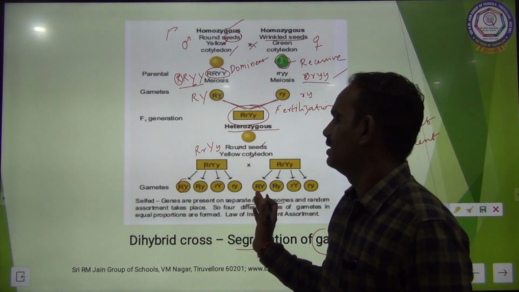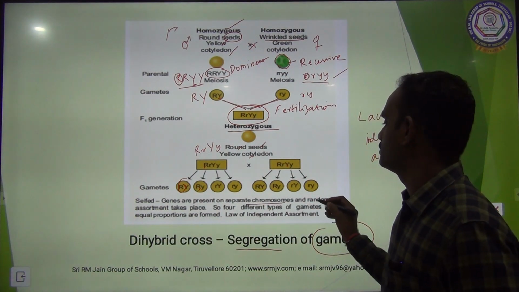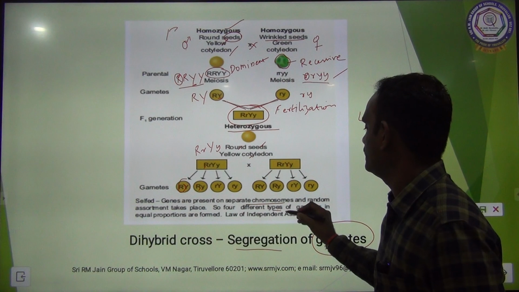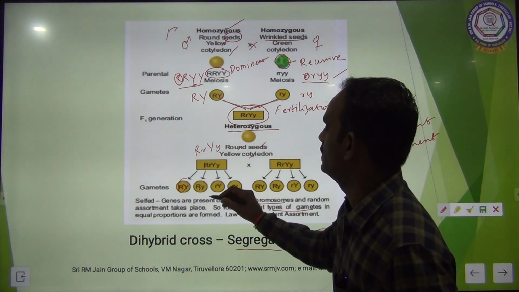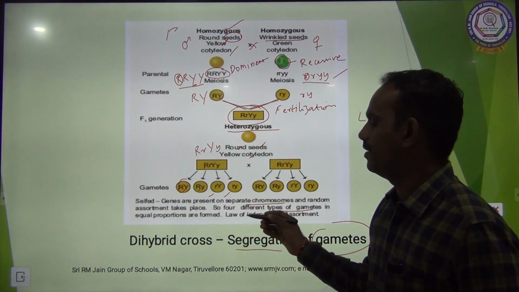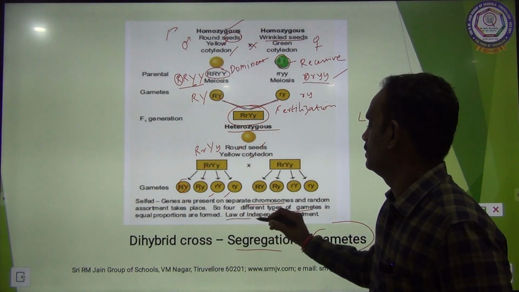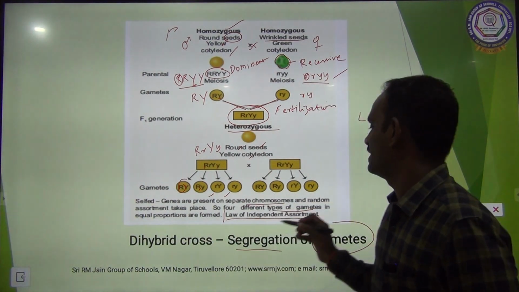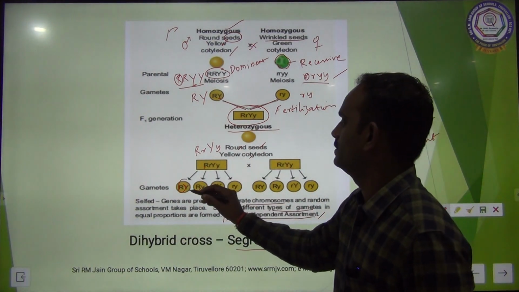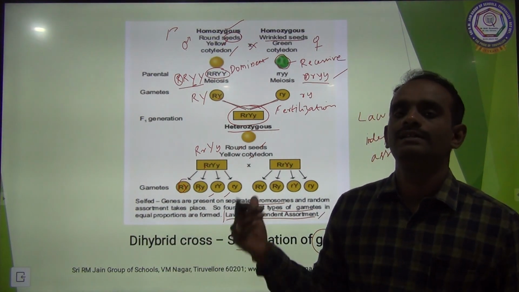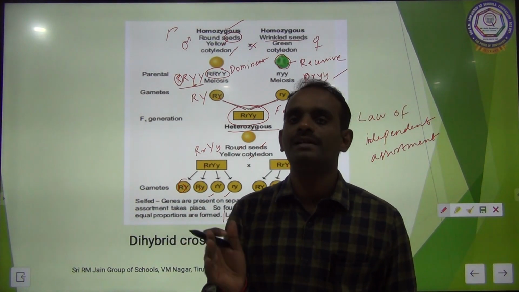The genes are present on different chromosomes and random assortment takes place. So 4 different types of gametes in equal proportion are formed. This is said to be the law of independent assortment.